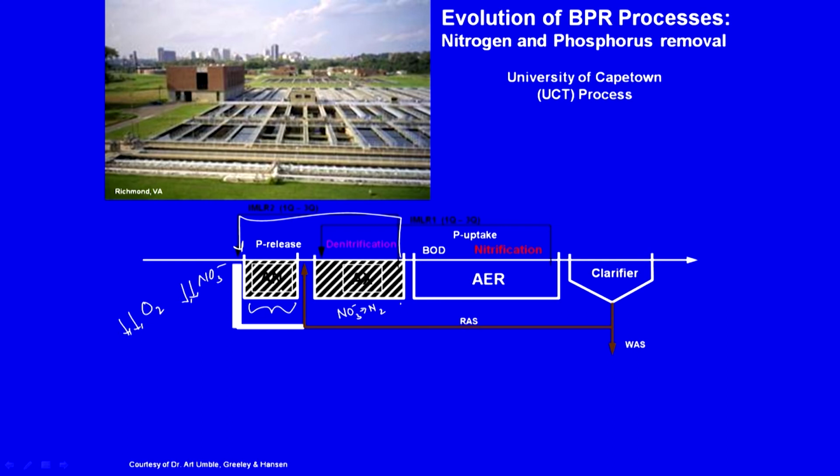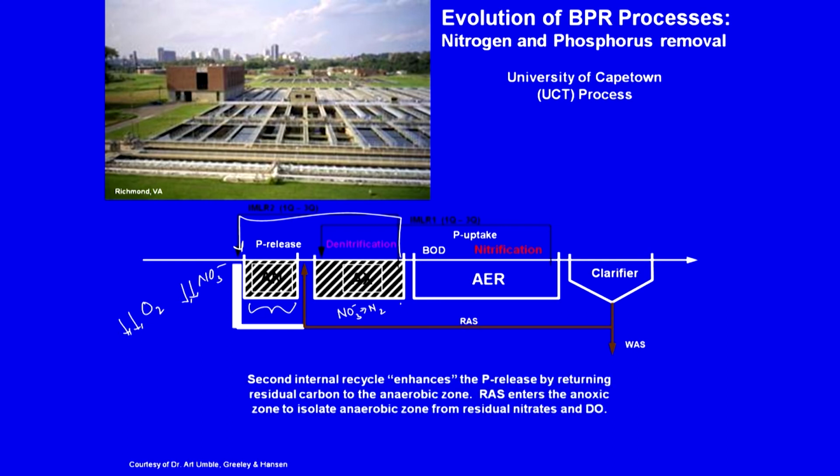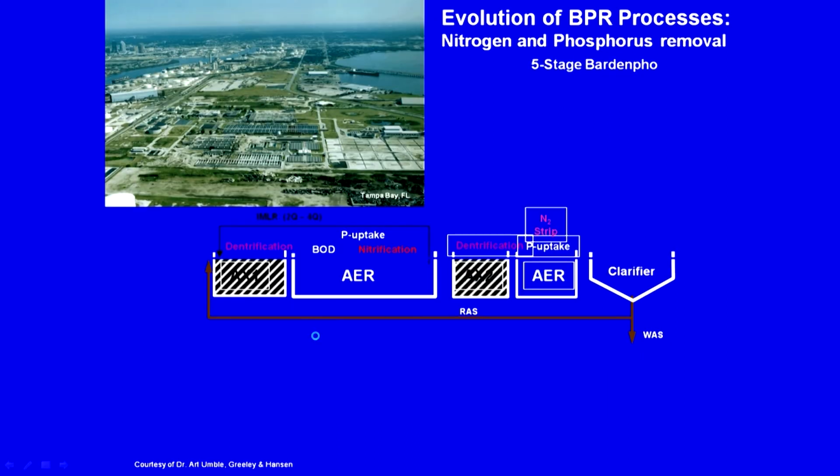So, anaerobic conditions are relatively better maintained. Let us see. The second internal recycle enhances the phosphorus release by returning residual carbon to the anaerobic zone. Return activated sludge enters the anoxic zone to isolate the anaerobic zone from the residual nitrates and DO. That is something we already discussed. So, I guess relatively better total nitrogen removal, let us see.